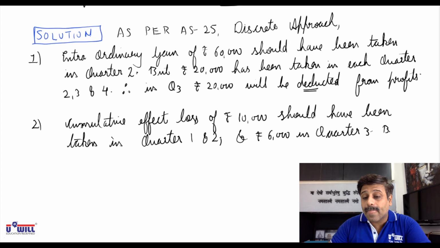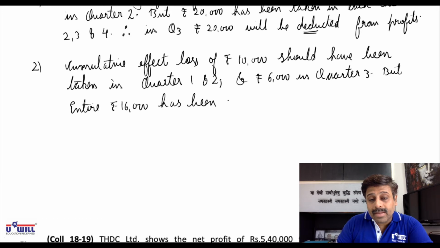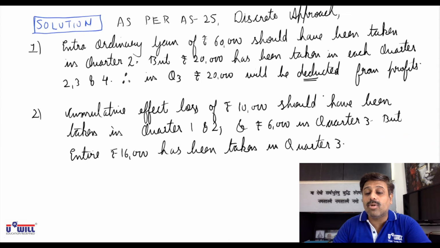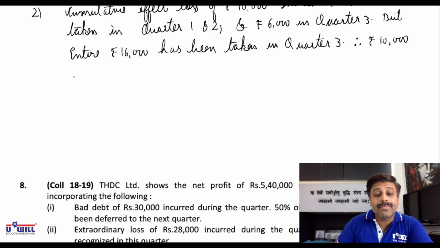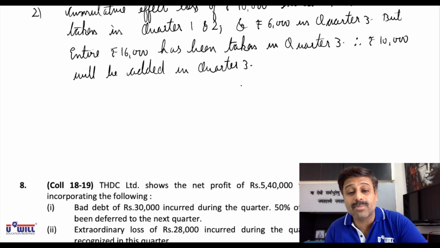But entire rupees 16,000 has been taken in quarter 3. So what will we do to rectify? 10,000 we will add in quarter 3. Therefore, rupees 10,000 will be added in quarter 3. Since we are asked in the question for quarter 3, we have to mention the effect that we are supposed to give in quarter 3.